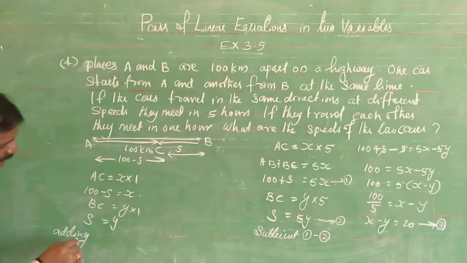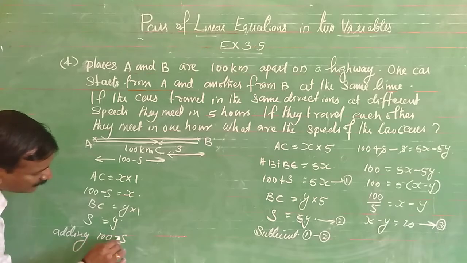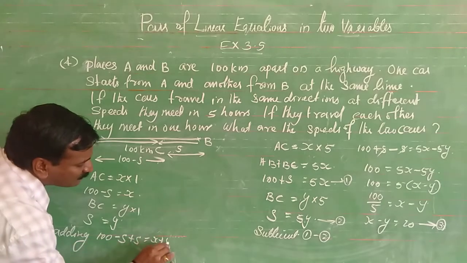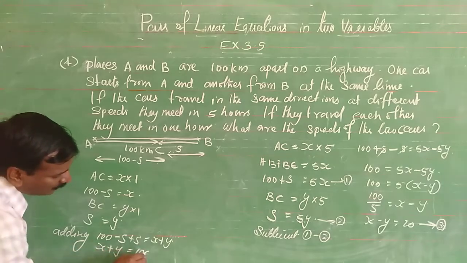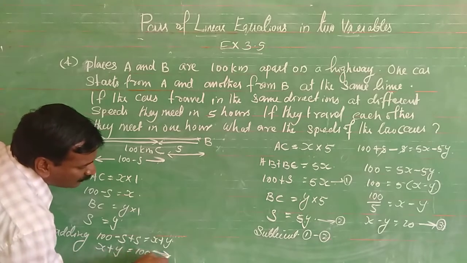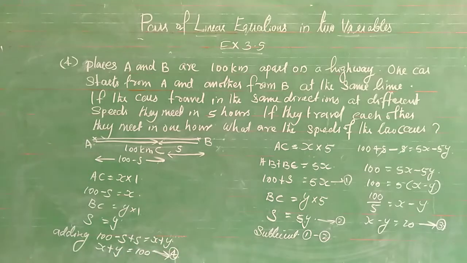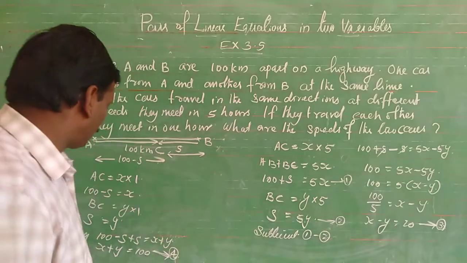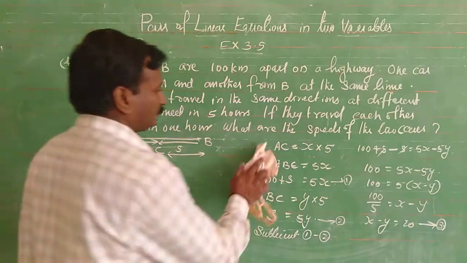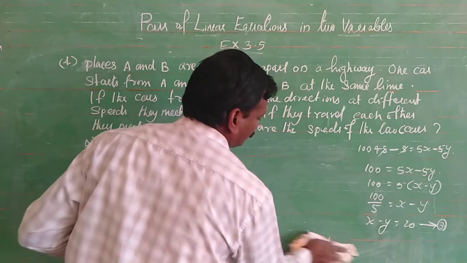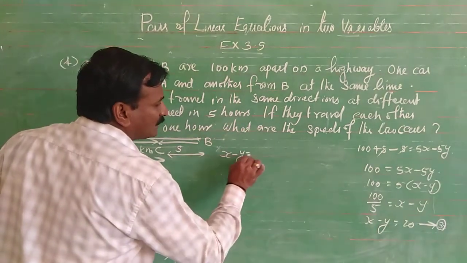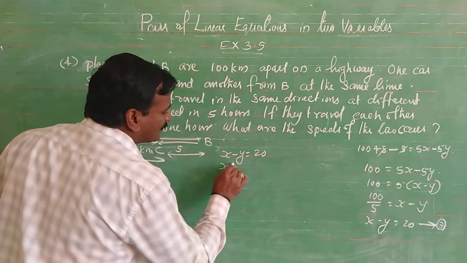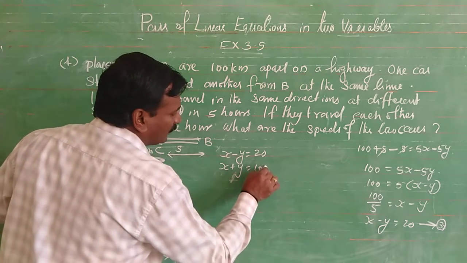Adding these two equations, 100 minus S plus S is equal to x plus y, that is x plus y is equal to 100. That is equation number 4. Both the equations get simplified: x minus y is equal to 20 and x plus y is equal to 100.